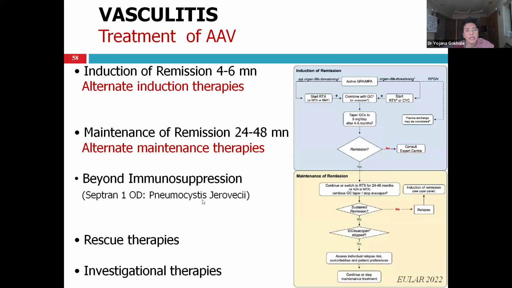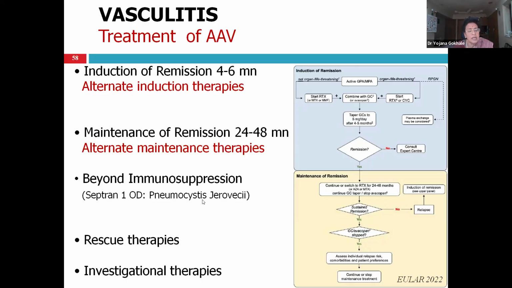Now, treatment of vasculitis is like malignancy treatment. So you give remission induction followed by maintenance of remission. Now, the induction is for 4 to 6 months, say about 3 to 4 months, up to 6 months, and maintenance is 24 to 48 months.